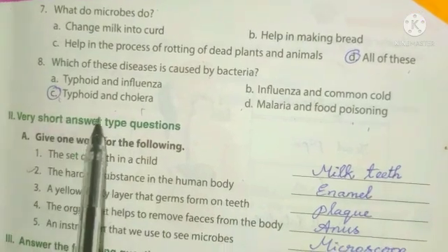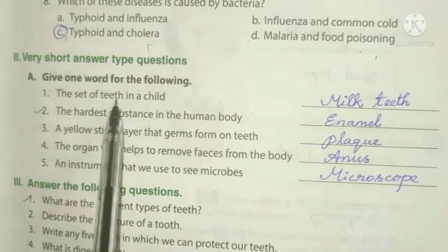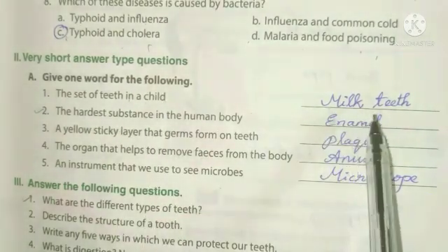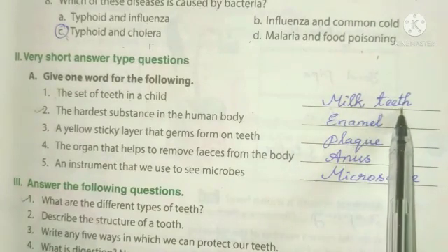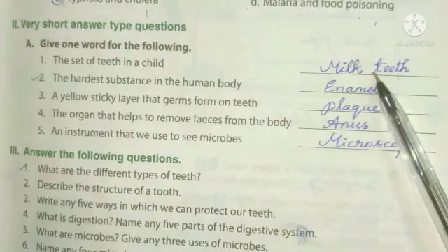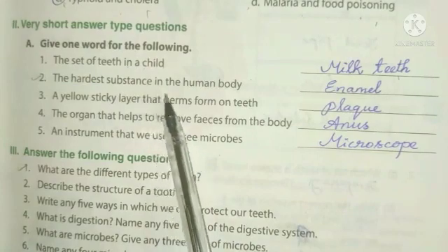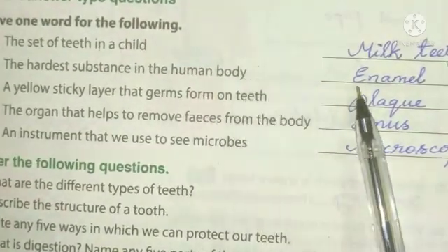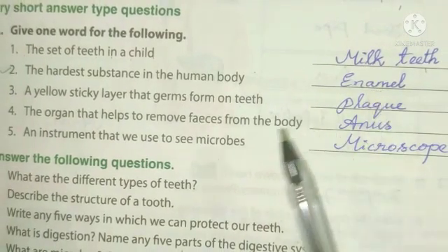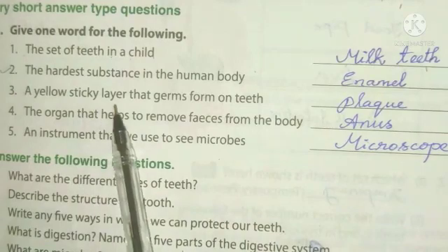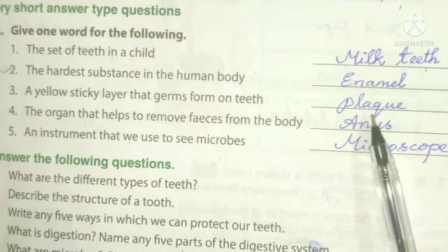Next, give one word for the following. First one, the set of teeth in a child. Answer is milk teeth. M-I-L-K milk, T-E-E-T-H teeth. Milk teeth. Second, the hardest substance in the human body. Answer is enamel. E-N-A-M-E-L. Enamel. Third, a yellow sticky layer that germs form on teeth. Answer is plaque.